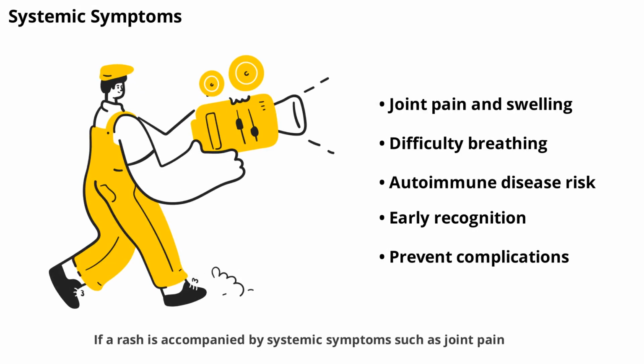If a rash is accompanied by systemic symptoms, such as joint pain, swelling, or difficulty breathing, it may indicate a more serious underlying condition. These symptoms can be associated with autoimmune diseases or severe allergic reactions. Recognizing these signs early can help prevent complications. Next, we'll discuss the importance of medical evaluation for unexplained rashes.